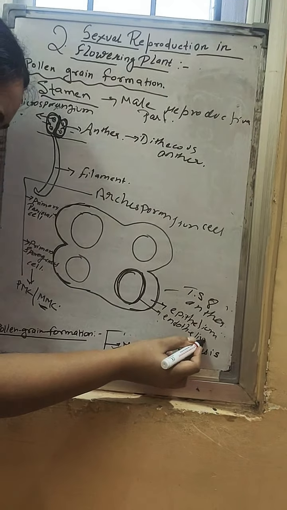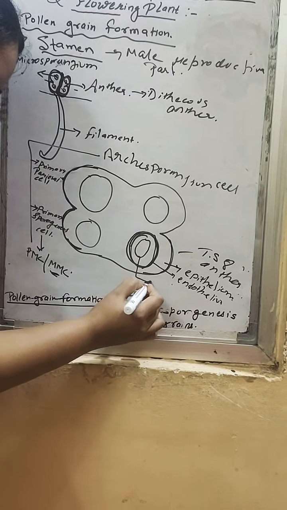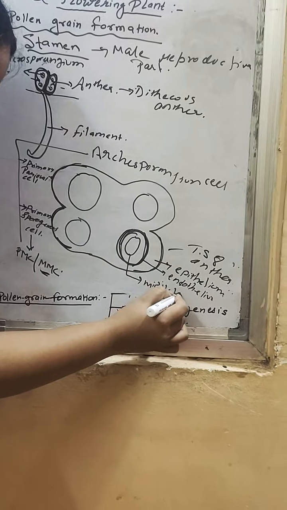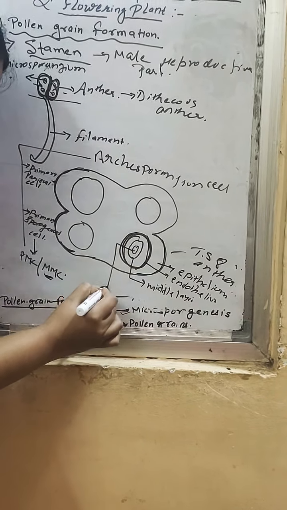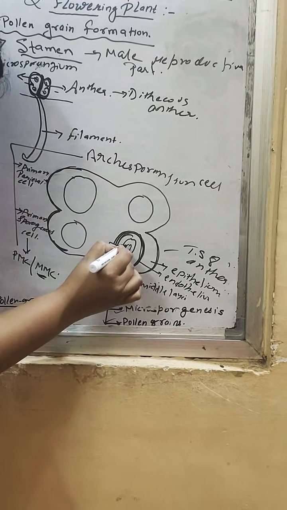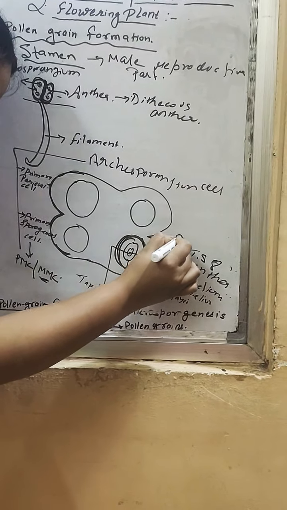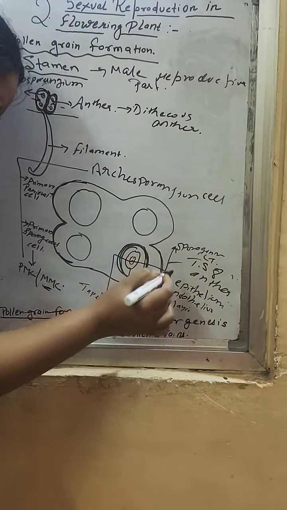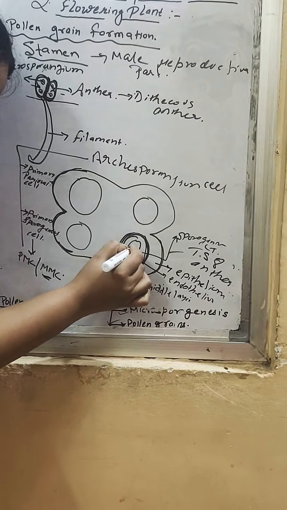Endothelium. Then it is surrounded by a third layer that is known as the middle layer. And the fourth layer is known as the tapetum. Within this, sporogenous tissue is produced. Within this is sporogenous connective tissue, and within the tapetum various microspores are there.